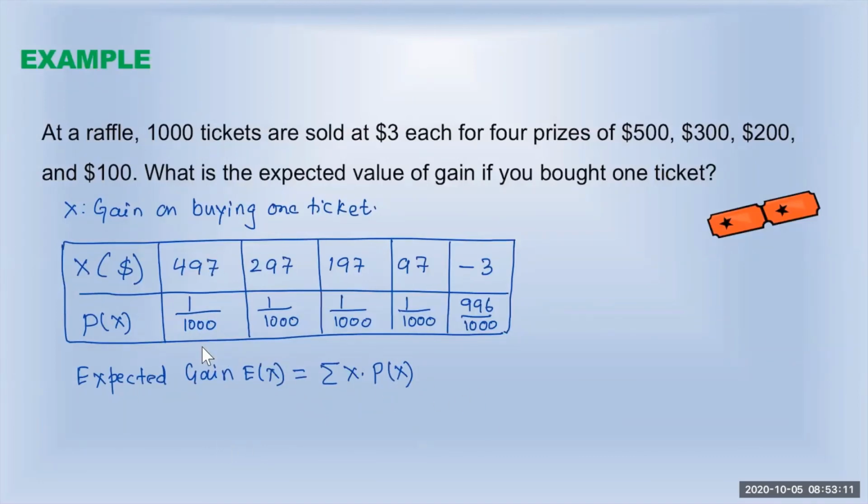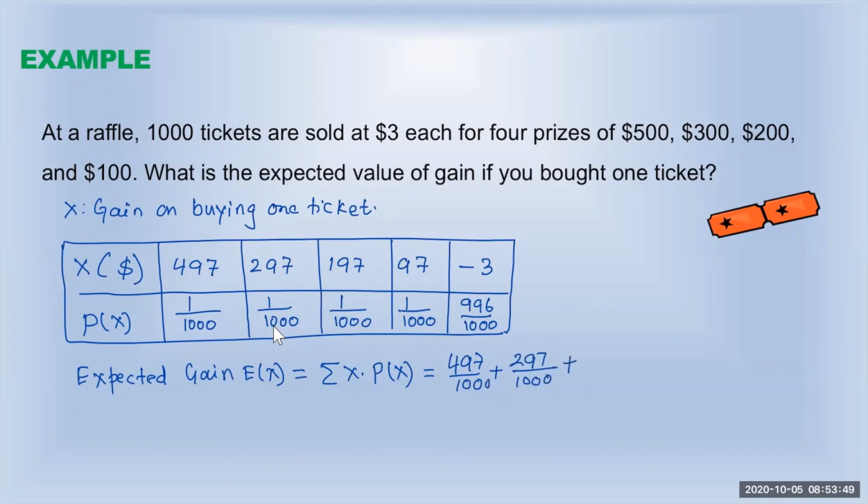So 497 multiplied by 1 over 1,000 is 497 over 1,000. Then plus 297 multiplied by 1 over 1,000, that is 297 over 1,000.